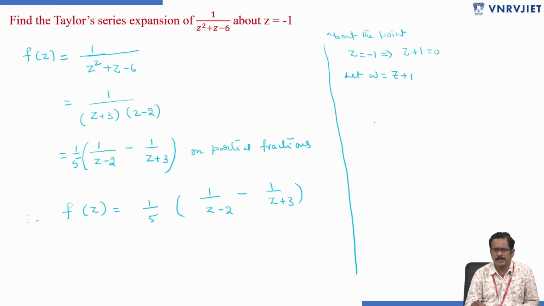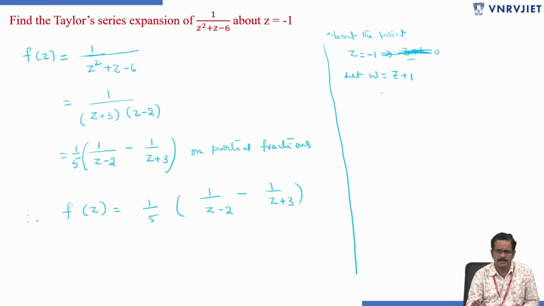Z plus 1 is what we need, so let w equal z plus 1. In the place of z plus 1 I am writing w. So let us take w is equal to z plus 1.